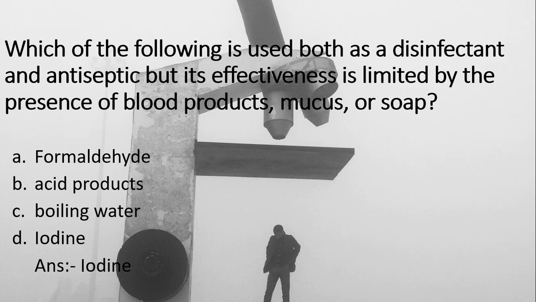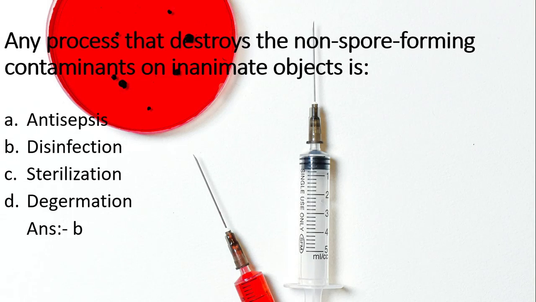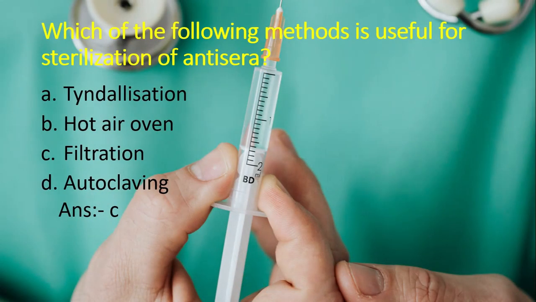Next question. Any process that destroys the non-spore forming contaminants on inanimate objects is A. Antisepsis, B. Disinfection, C. Sterilization, D. Degermation. Answer is B. Disinfection. Next question. Which of the following methods is useful for sterilization of antisera? A. Tyndallization, B. Hot air oven, C. Filtration, D. Autoclaving. Answer is C. Filtration.